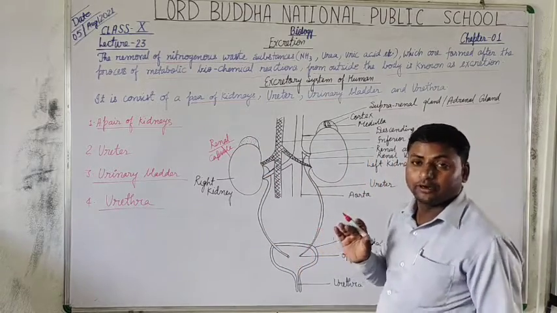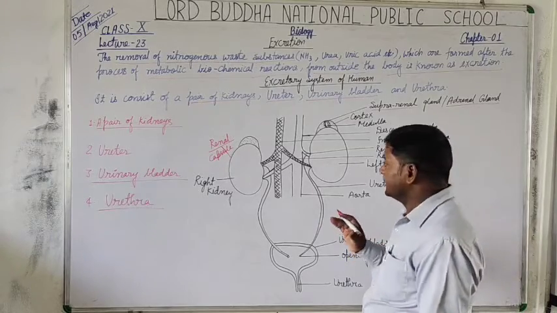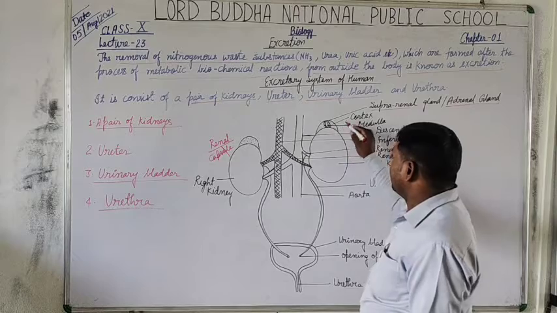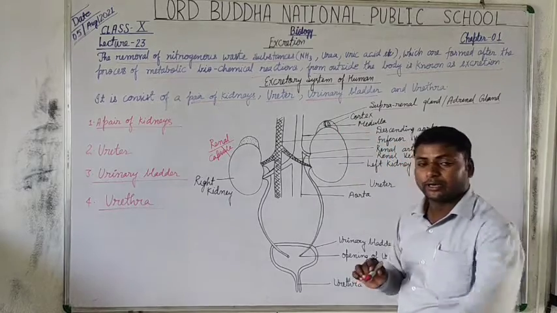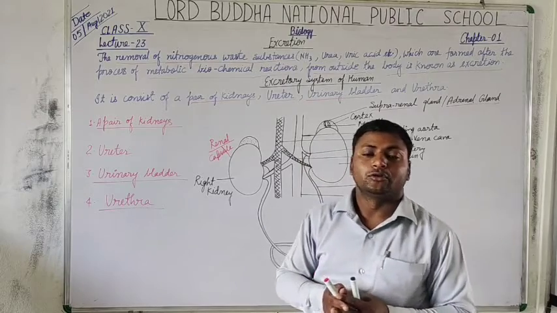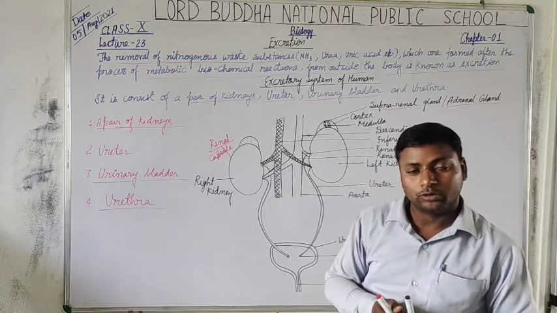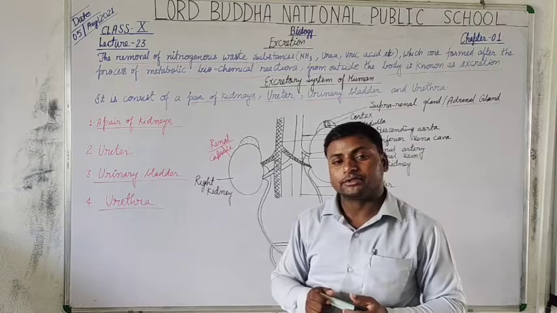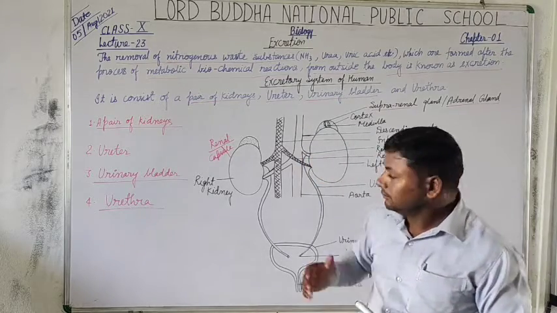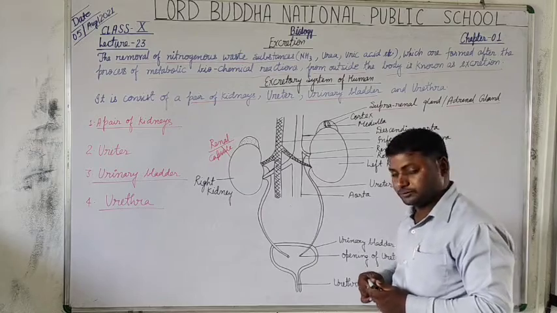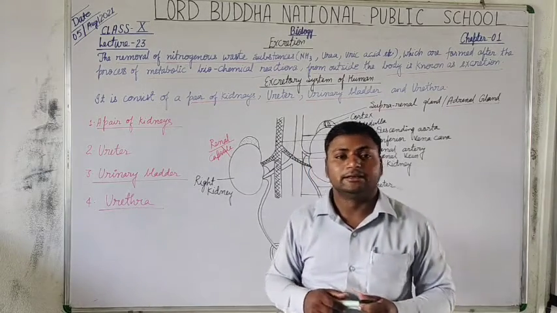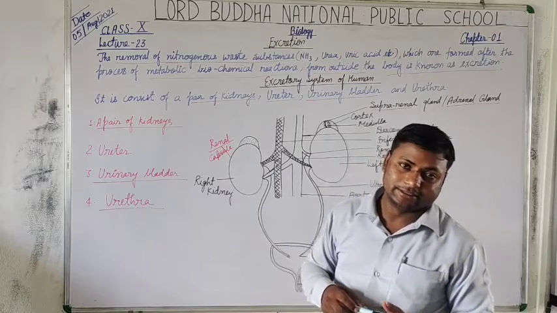It means the cortex is the outer part of each suprarenal gland, and its medullary part is located inside, bounded by the cortex. Both perform very unique functions with the secretion of important hormones as well as substances.